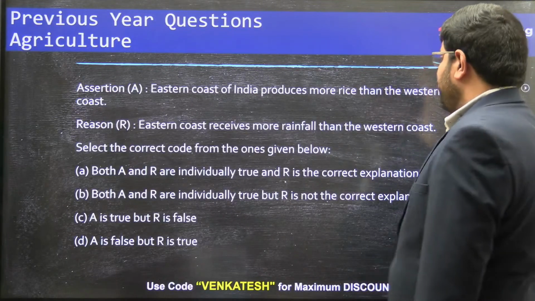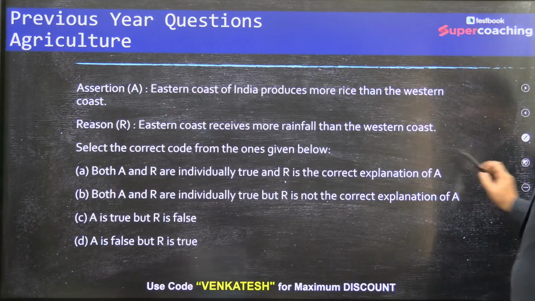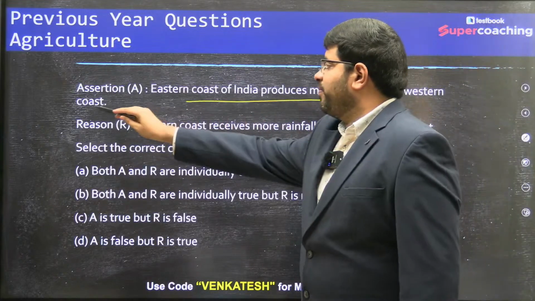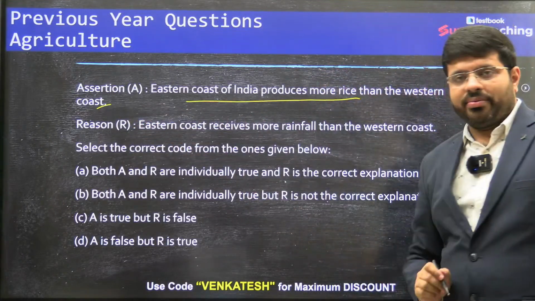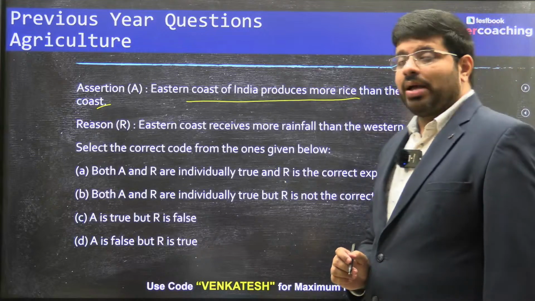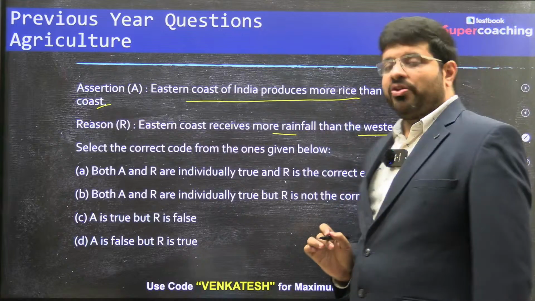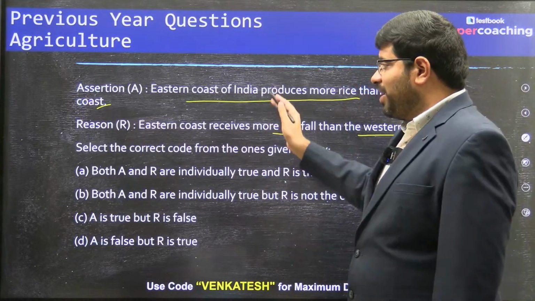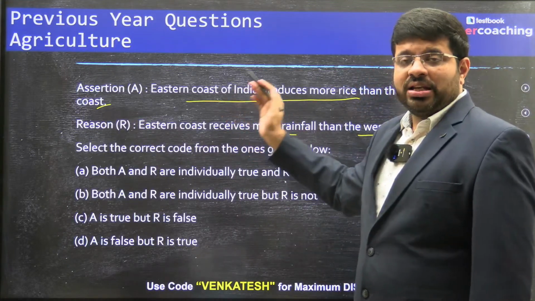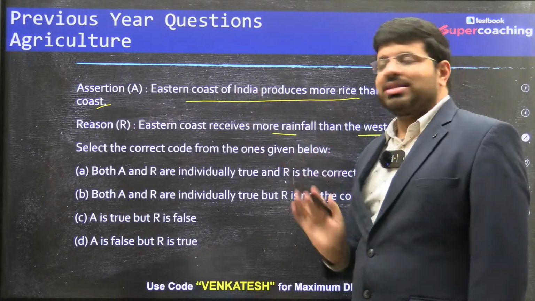So if you see, eastern coast of India produces more rice than western coast. Why? That's what the assertion says. And the reason for that, they say, is eastern coast receives more rainfall than the west coast. First of all, you have to agree with the assertion. And if the assertion is right, then tell whether the reason is right or wrong.